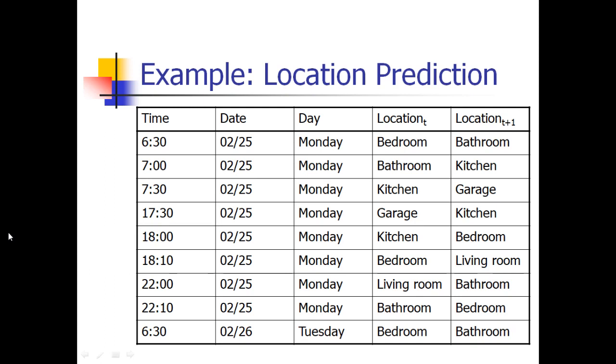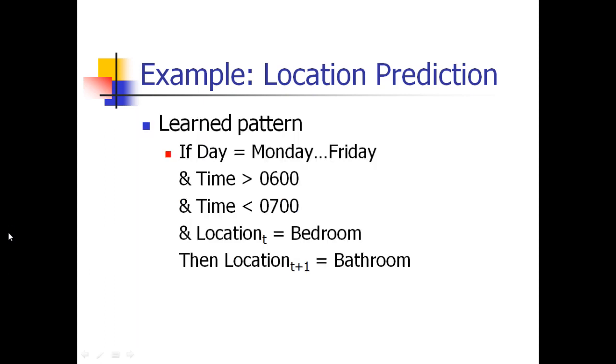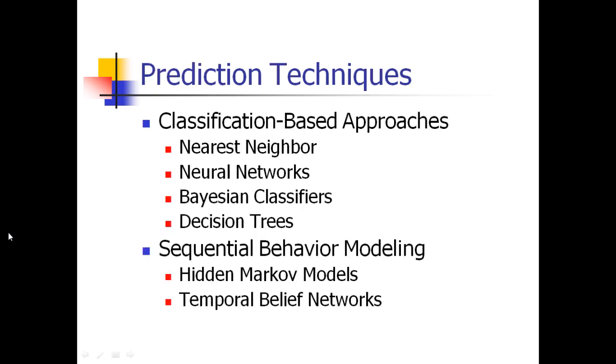So this is an example for the derivation. Okay, so that is the learned pattern. What do these mean? Day equal to Monday. Already we have discussed these things. Day, time, location. Okay, time is 6 to 7, he will be in the bedroom. Then location equal to bedroom. Like that the things will be done. Next topic we will discuss. So this is the topic we have discussed.